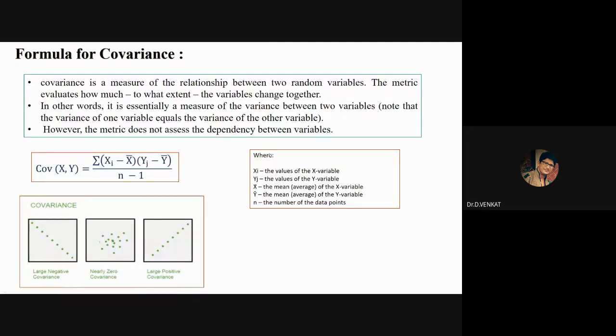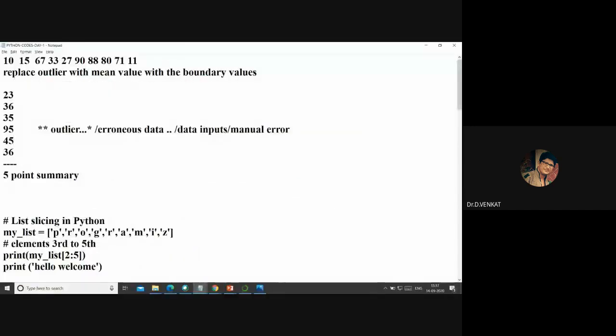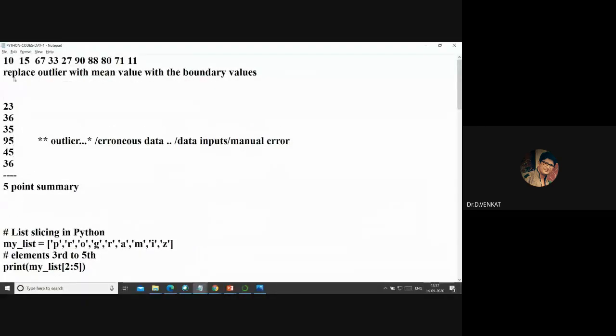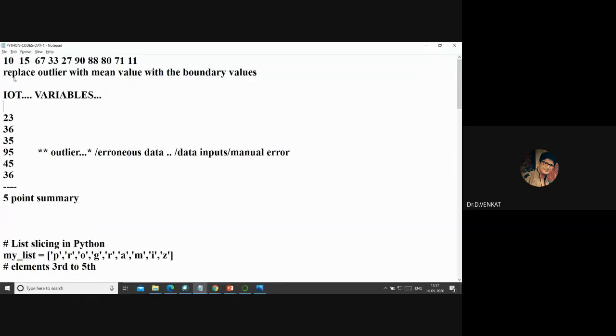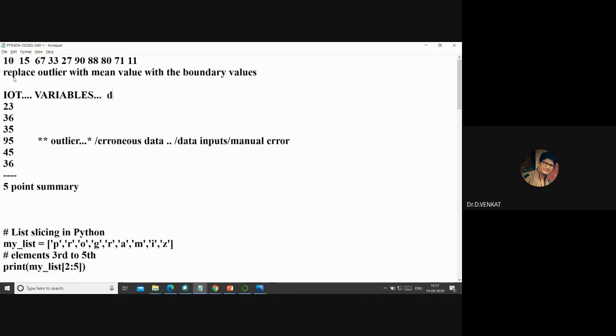For example, in the morning when Ranganath was saying, even Mr. Balaji was saying, when you're talking about IoT, there are a lot of variables going to be collected. Suppose you're collecting data from a house, there may be temperature, humidity, and then maybe carbon footprint, CO footprint, something like this.